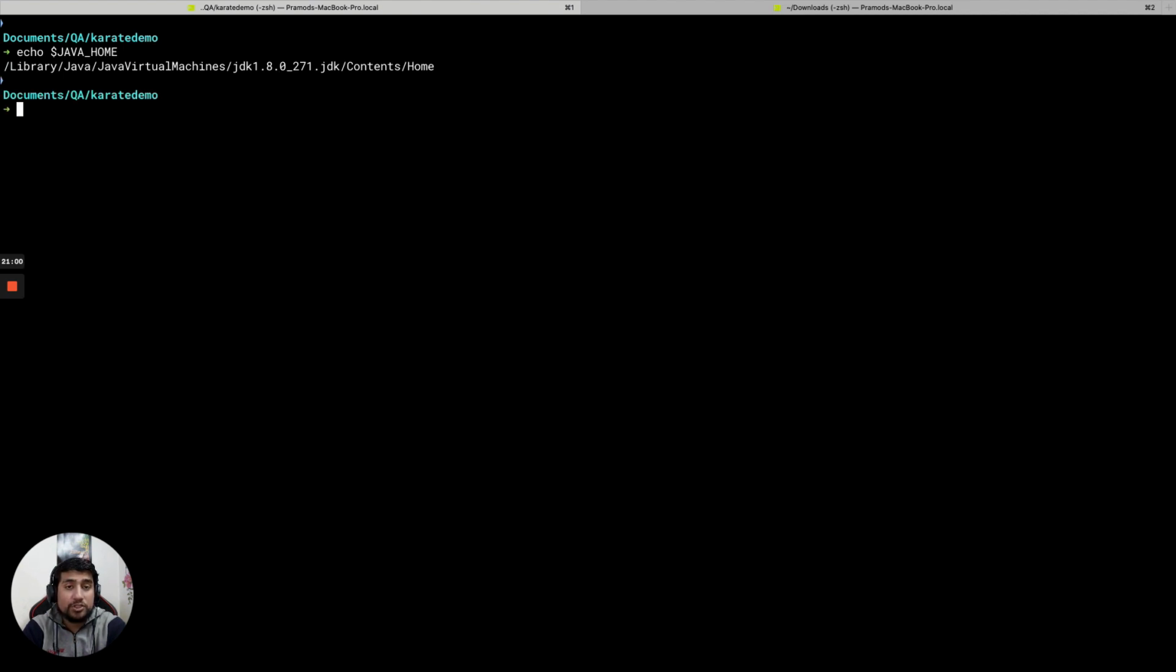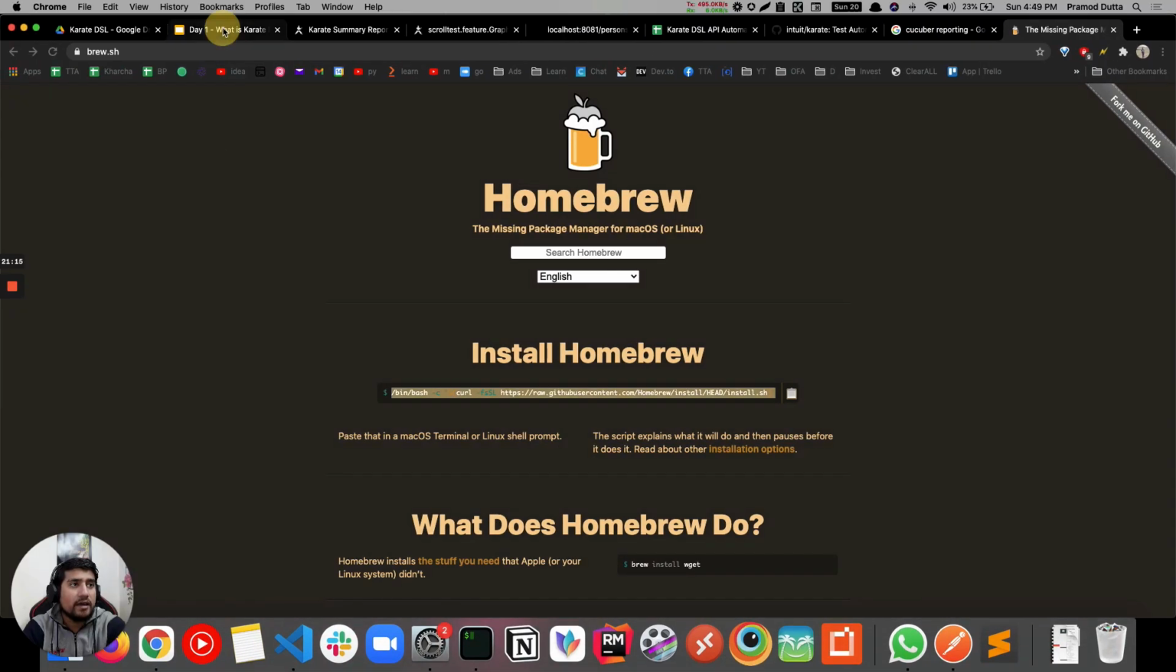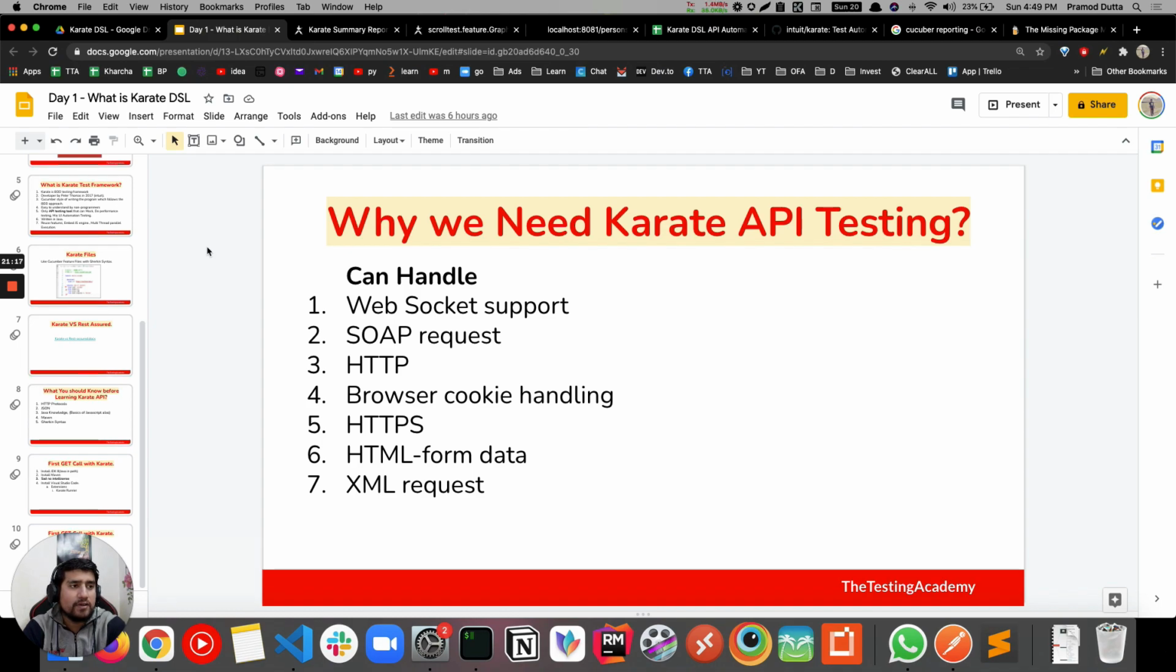If you are still facing some issues, I'll add a link in the description on how you can properly install it on Windows as well as on Mac. Okay, so make sure these things are there. You only need the JDK and Maven installed. That's it, that's enough. Second thing you need is Visual Studio Code.